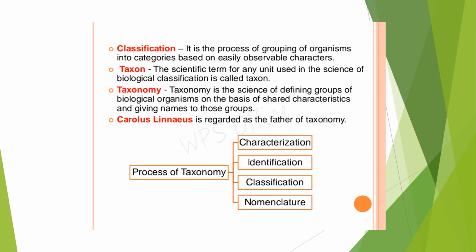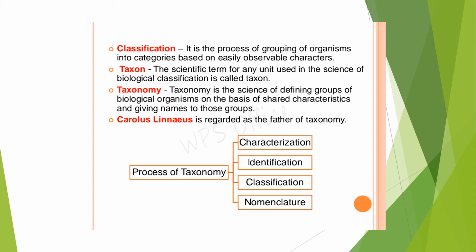So the first thing we have seen is identification by giving a name to the organism. The second thing, to learn the biodiversity, is to classify them. As I already told you in the example of a classroom, here it is grouping of organisms into categories. How will you group them?